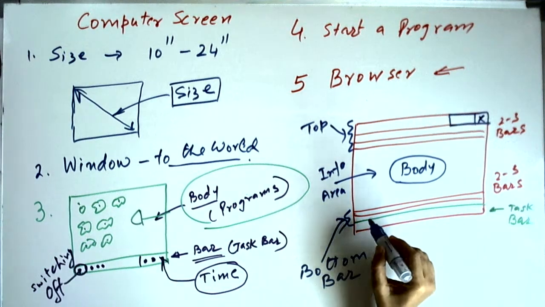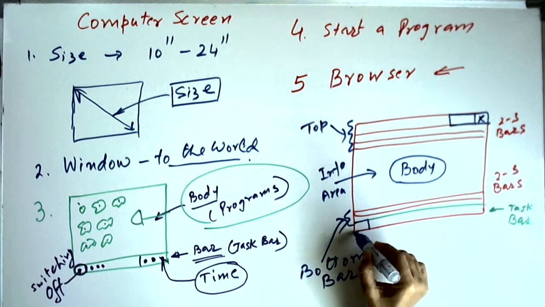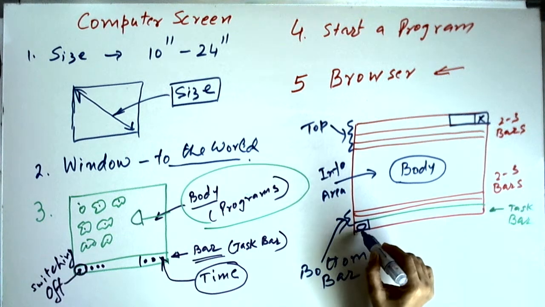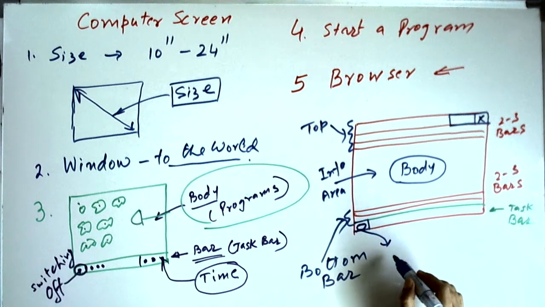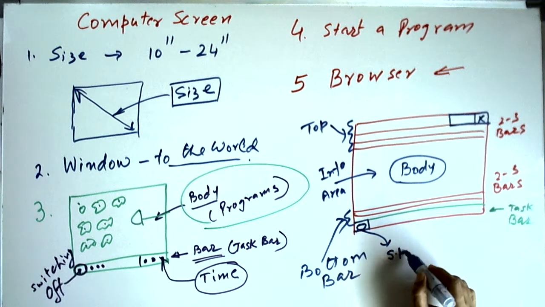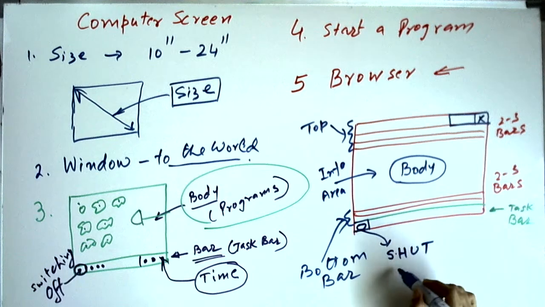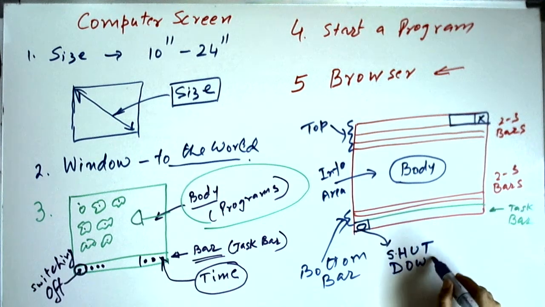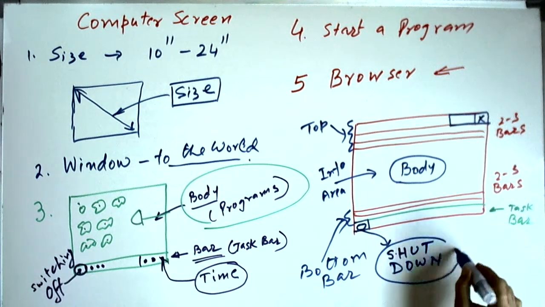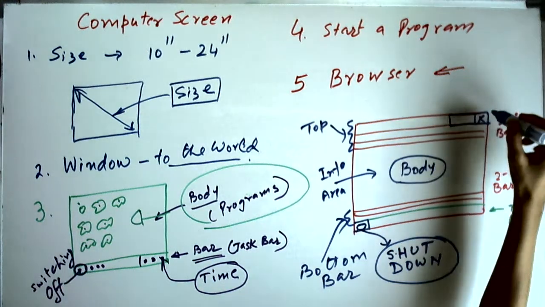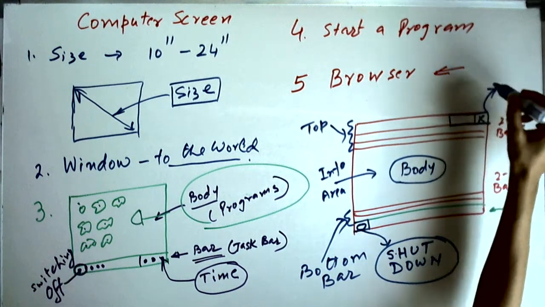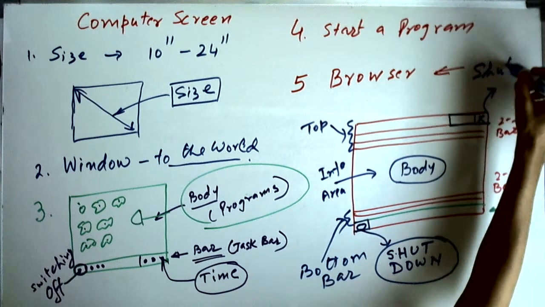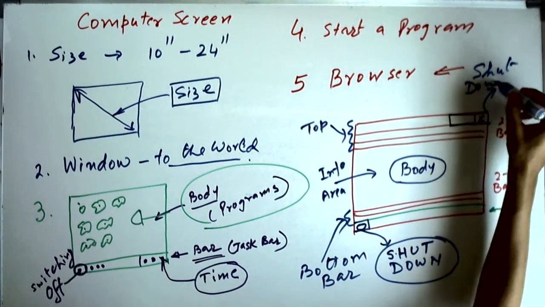So I think it's very important to learn this corner, where this is for closing the program, and this is for shutdown of the computer, and this is the corner for shutdown of program.